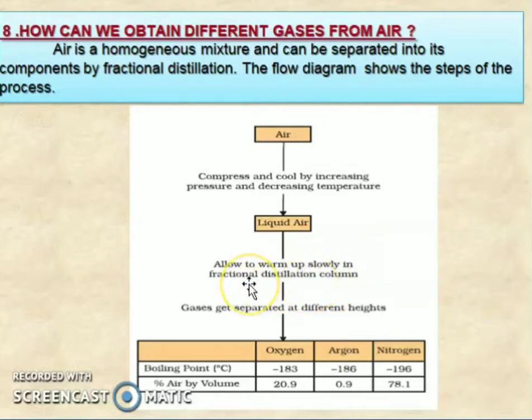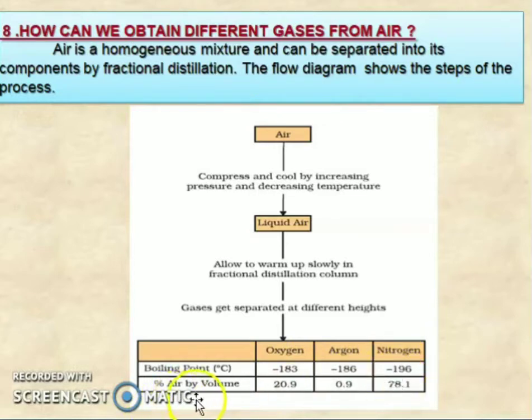In this column, the air is allowed to warm up slowly. The gases get separated at different heights. So in the fractional distillation column, the air will be separated at different heights, into gases like oxygen, argon and nitrogen. The boiling point is minus 183 degrees Celsius for oxygen, minus 186 degrees Celsius for argon, and minus 196 degrees Celsius for nitrogen.